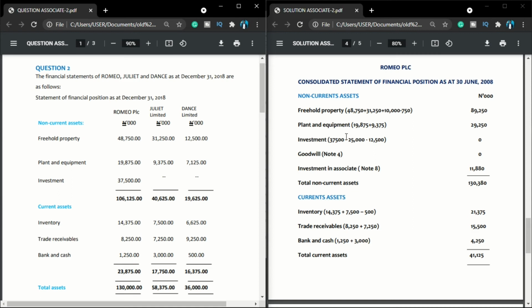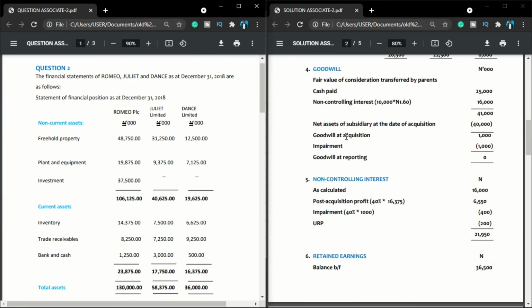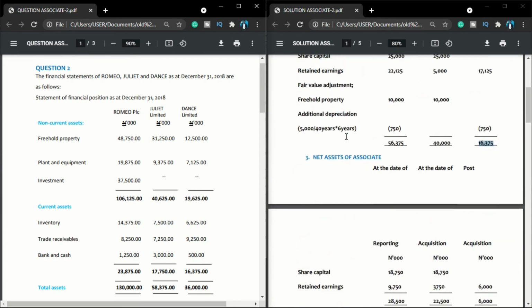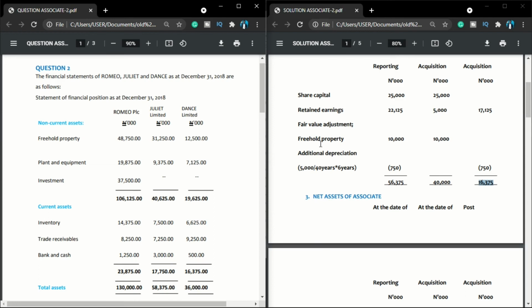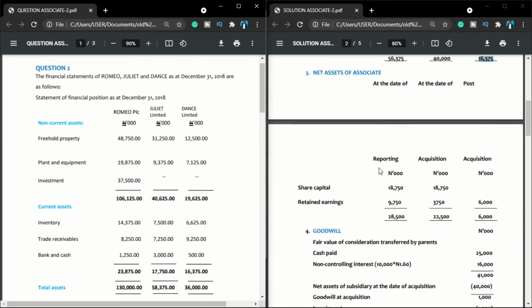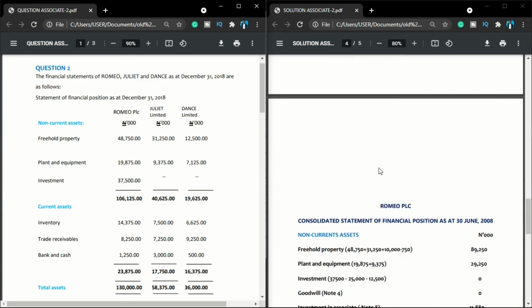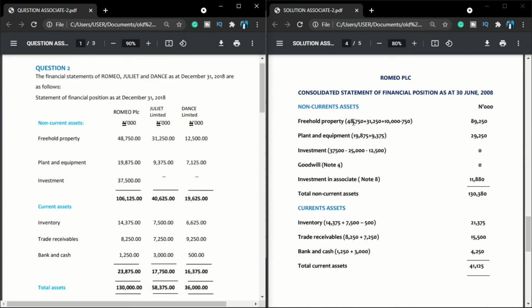So let me take you back to additional information, working notes. Let me take you back to working note 2. We go to our working note 2 to check. You can see under my working note 2 we have fair value adjustment for freehold, whereby there's a fair value adjustment of 10,000 and there's an additional depreciation of 750. So I will need to factor them in now. So determining my freehold, this is the parent freehold amount, subsidiary freehold amount, plus 10,000 fair value adjustments less the 750 additional depreciation, and that's all. I get my freehold property.